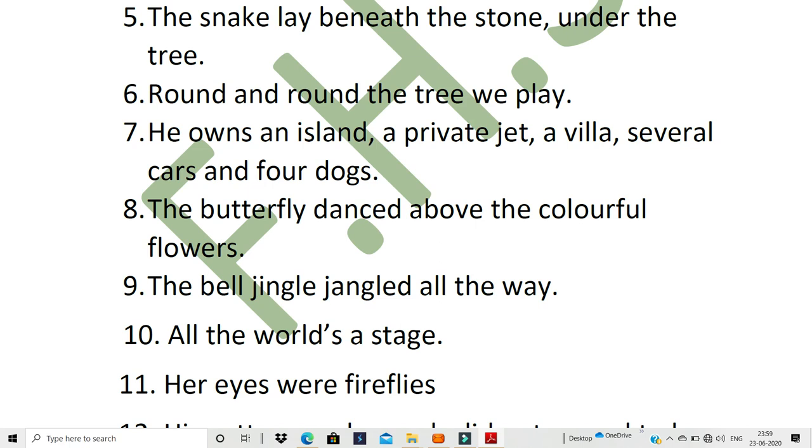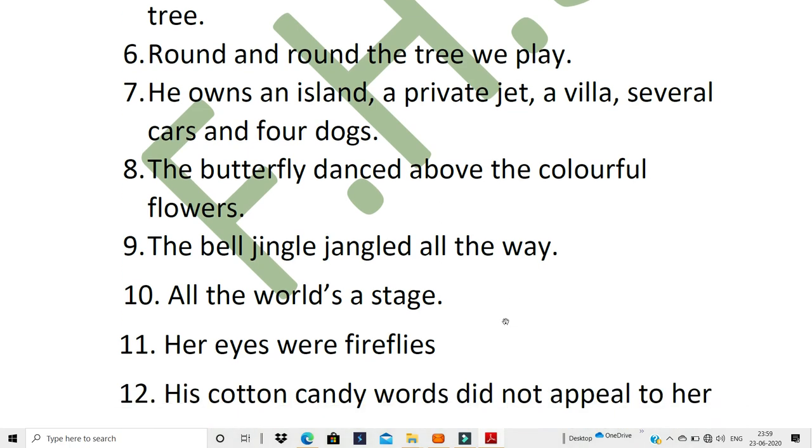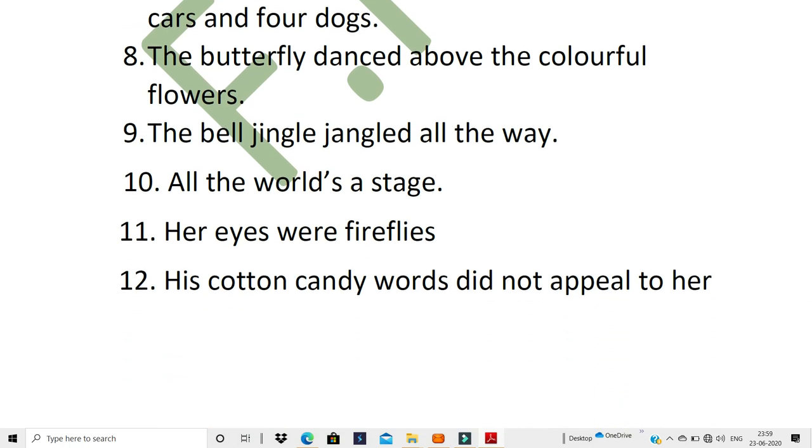This is also easy. Ninth, the bell jingle jangled all the way. Now bell is, this is the sound, okay, that the bell makes. Jingle jangle. Others you'll wonder what is jingle jangle.